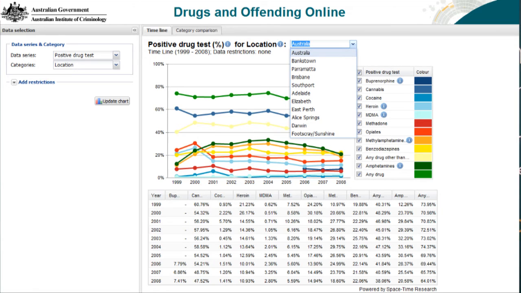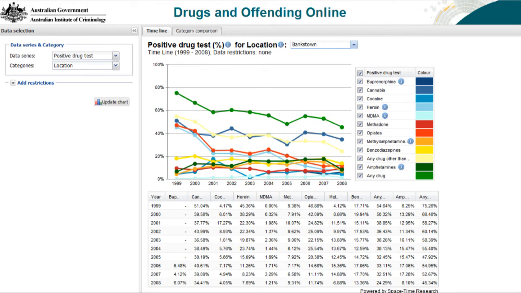You can change all sorts of things here. I'm going for positive drug test by location. Don't forget to update your chart. And here you can vary the drugs that people have tested positive to, and you can choose your locations. So if we simplify this a bit and say any drug, look at a couple of different locations around Australia. You can play around quite a lot with this.